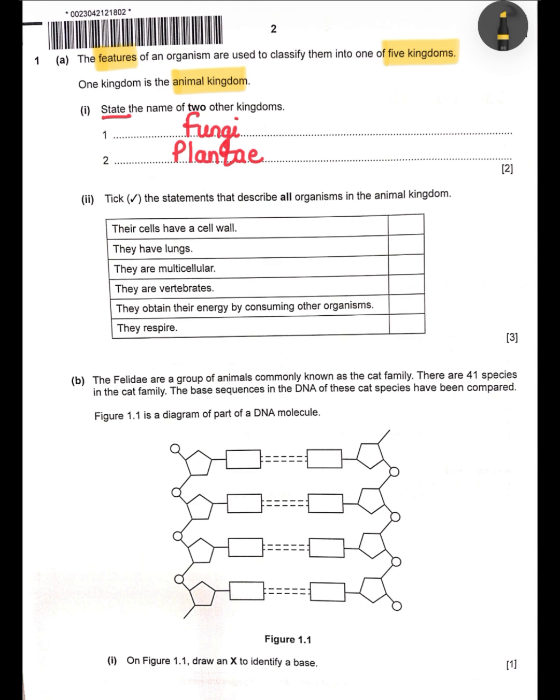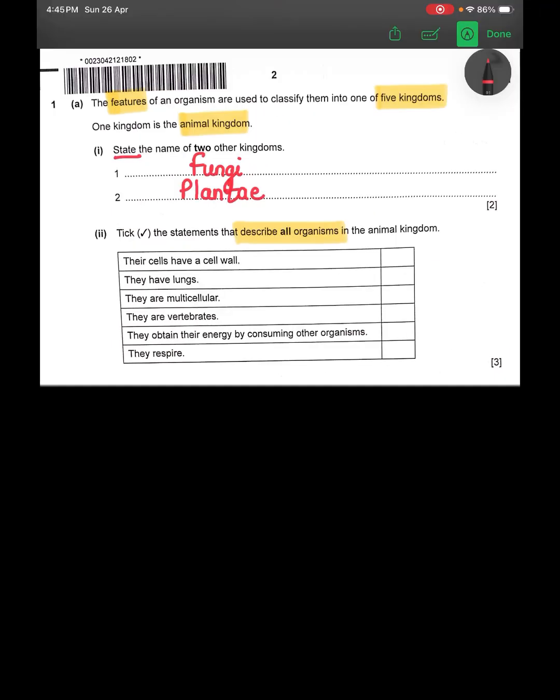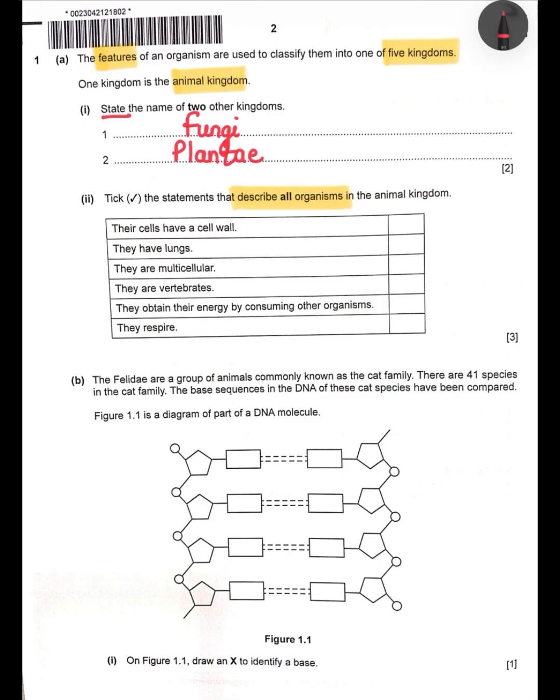Here we have a table where they have given you different statements. You need to describe all organisms in the animal kingdom. So here, they have cell walls. No, that's definitely not the feature of animal kingdom. It is only found in plants. Second, they have lungs. Not all animals would have lungs.